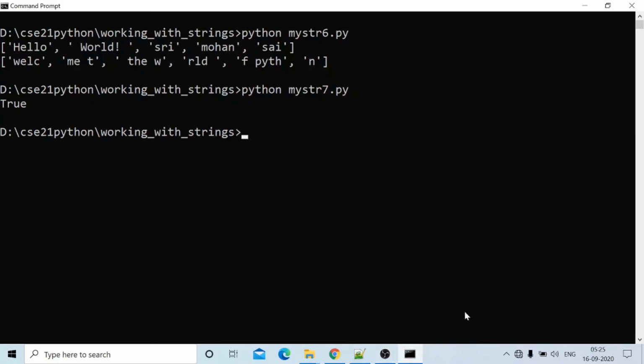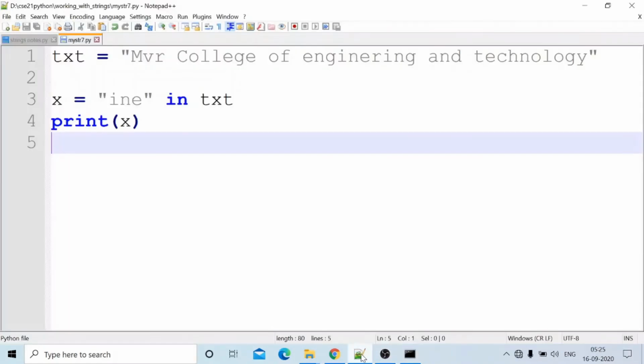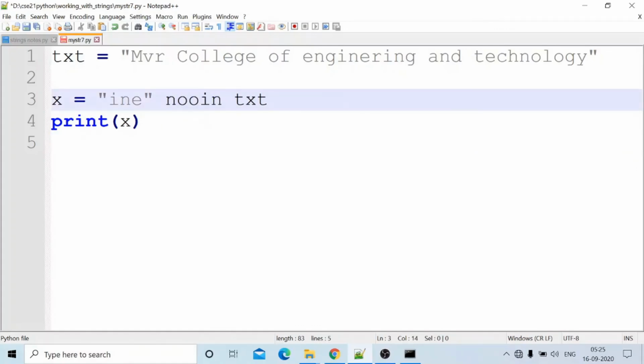In order to check whether the given portion of the string is within the given text or not, we will use the in operator. At the time of covering operators, we covered in. What will happen with not in? Not in is also an operator. In and not in are called membership operators. Membership operators check whether the given one is a member of it or not.